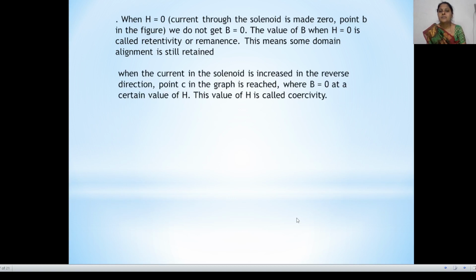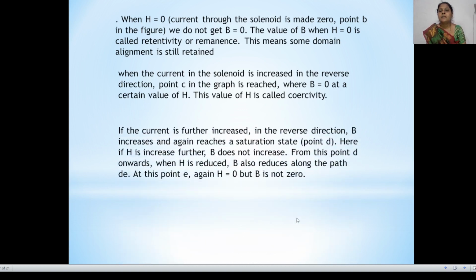When the current in the solenoid is increased in the reverse direction, point C in the graph is reached, where B is equal to 0 at a certain value of H. This value of H is called coercivity. If the current is further increased in the reverse direction, B increases and again reaches the saturation state at point D. If H is increased further, B does not increase from this point D onward.